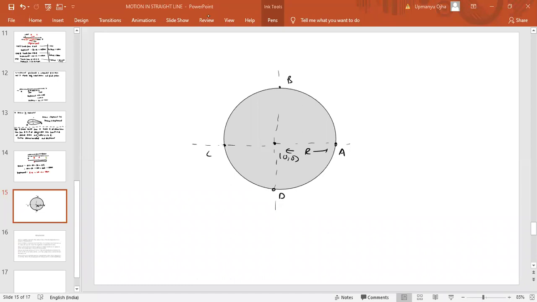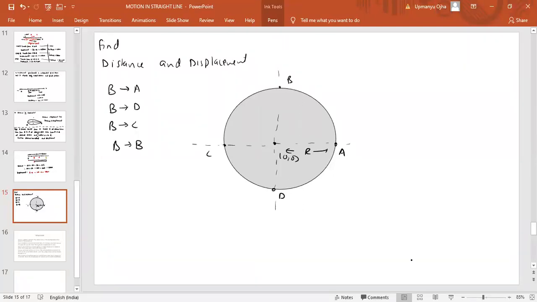Now you have to find distance and displacement when the particle travels from B to A. Then B to D. Then B to C, and then B to B. Find the distance and displacement.